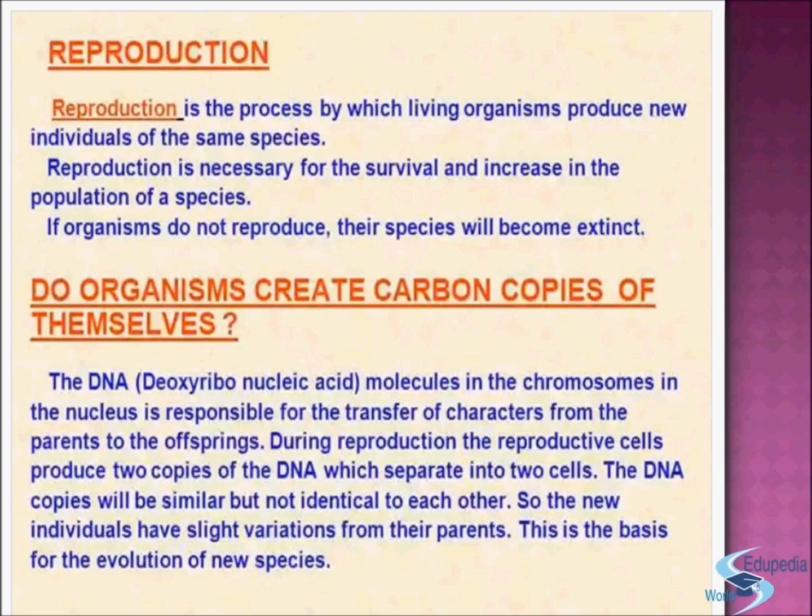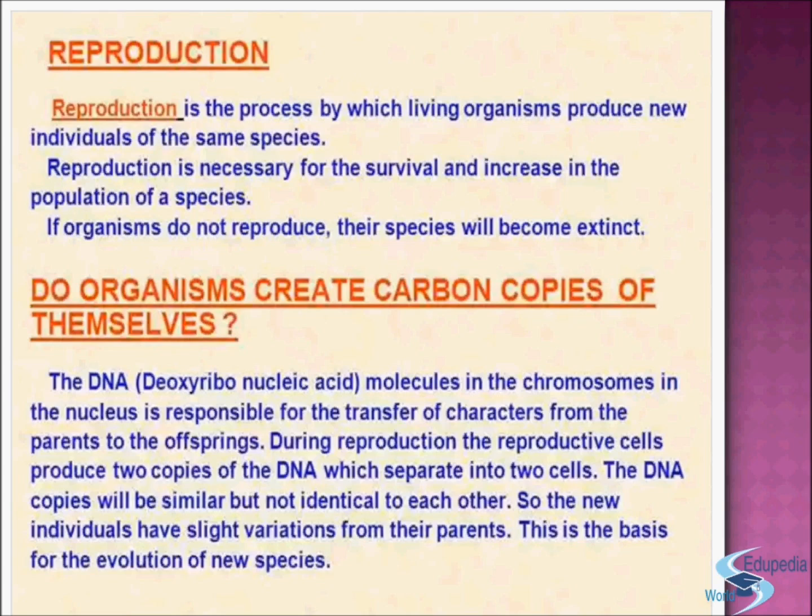So, in this case, there is one question. The question is, do organisms create carbon copies of themselves? The answer is that the DNA, meaning the deoxyribonucleic acid molecules in the chromosomes in the nucleus, is responsible for the transfer of characters from parents to the offspring.